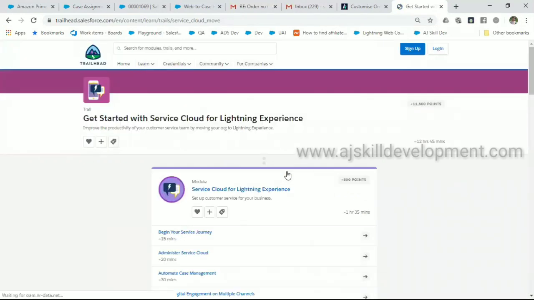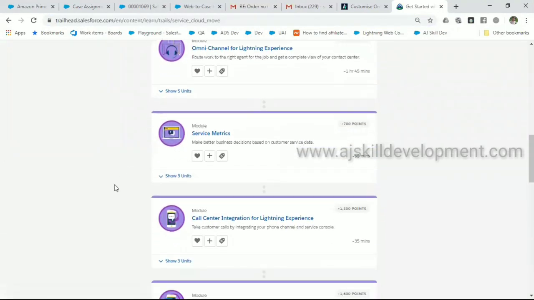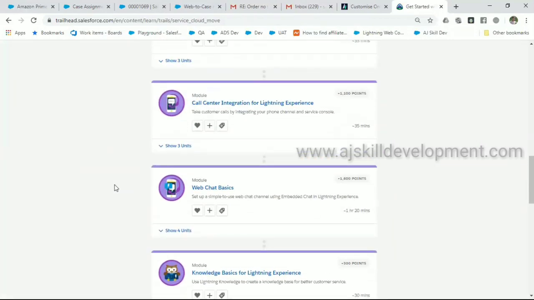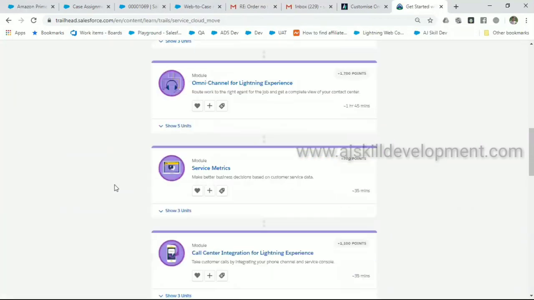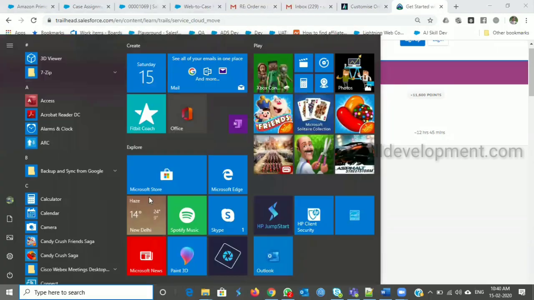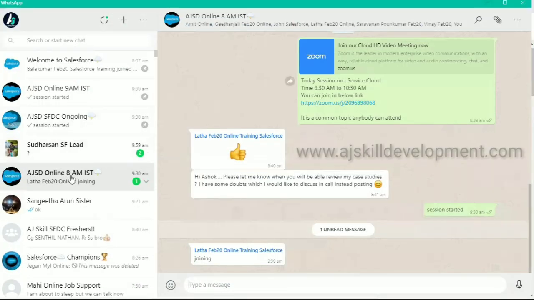Maybe I will also share you the Trailhead links, which help you to configure and to know more about the Service Cloud. There are many channels available, guys, phone to email, even the chat you can configure, everything you can configure, but all that you have to do is just know the steps. If you have done that one time, you will remember that forever.